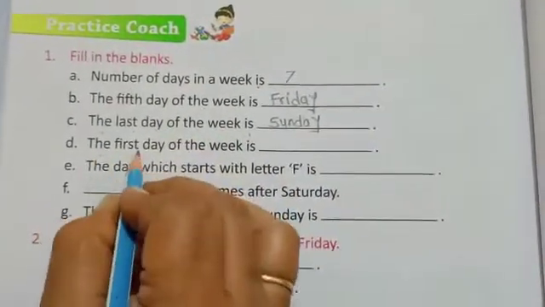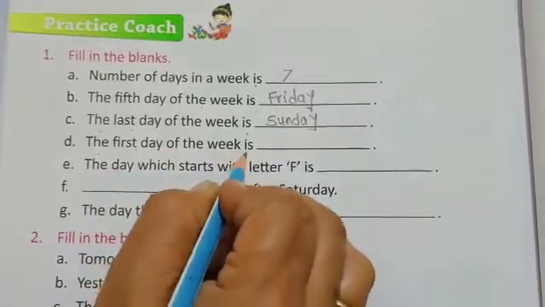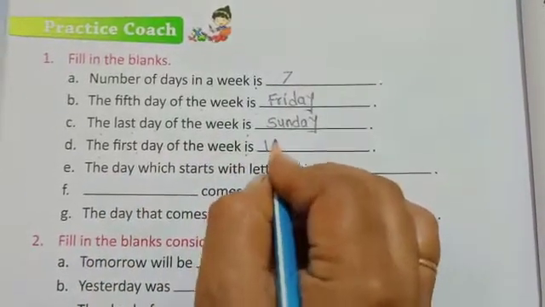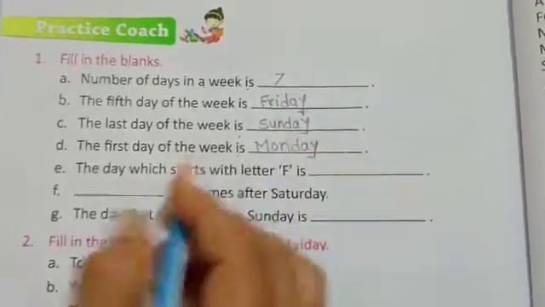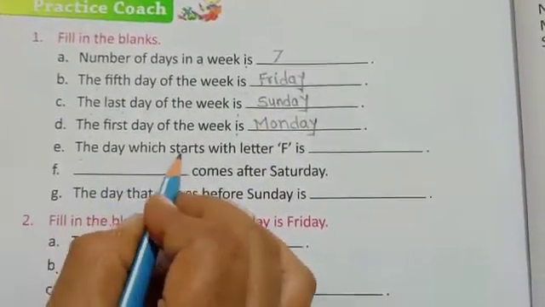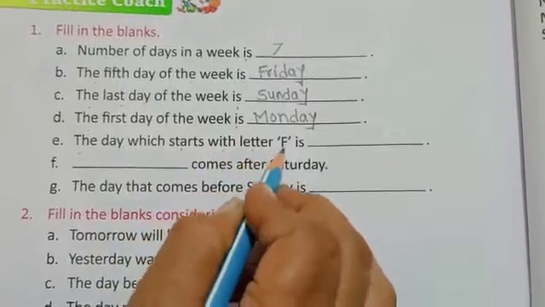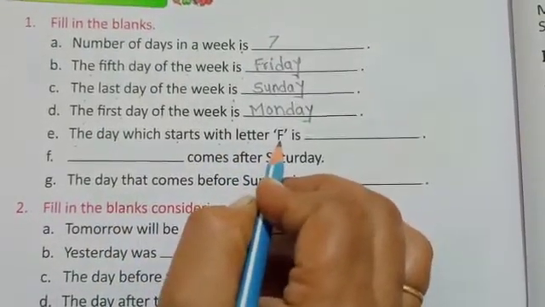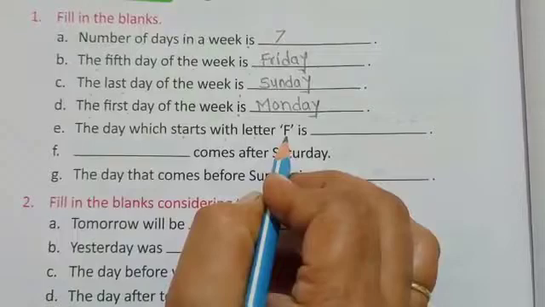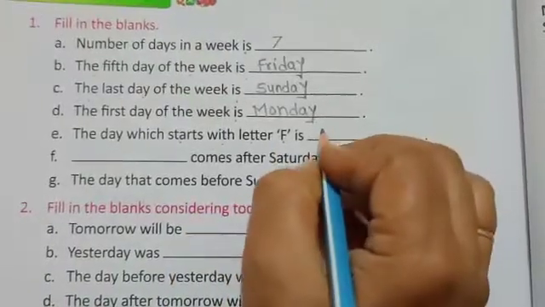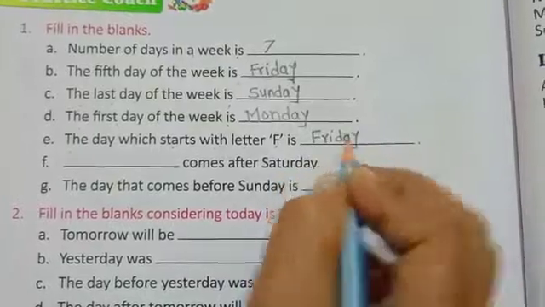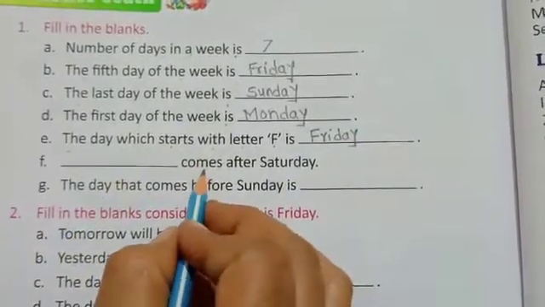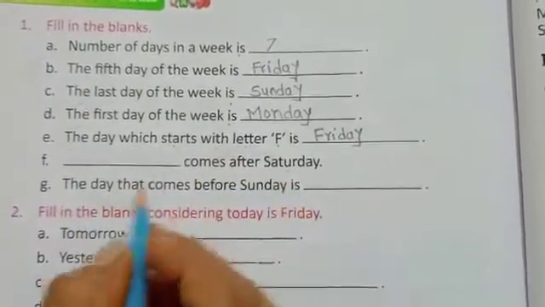Now, the first day of the week is Monday. The day which starts with letter F. Which day starts with letter F? Friday. Now dash comes after Saturday.